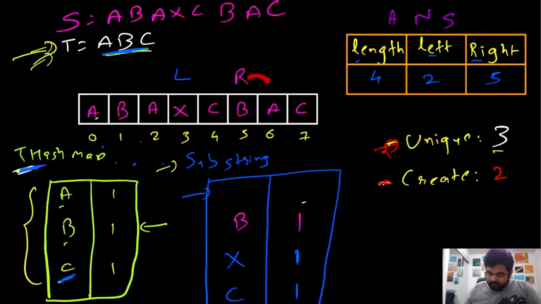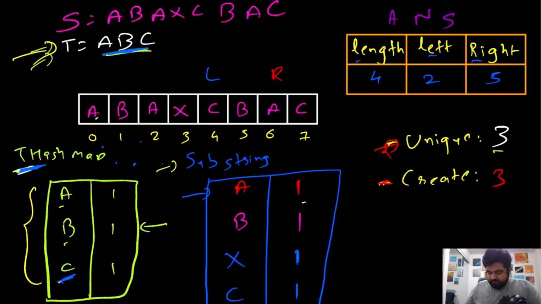Now we update the right pointer. Lucky for us, we are able to find one a, so we add an entry inside our substring hash map, and now we have created all 3 characters that were needed. Now this is also potentially a new substring, and can this be a better answer? So we check. In our length we already have an answer of 4 stored, and this is also of size 4, which means there is no point in updating our answer. We already have the same answer with the same length, so we go to the next case.